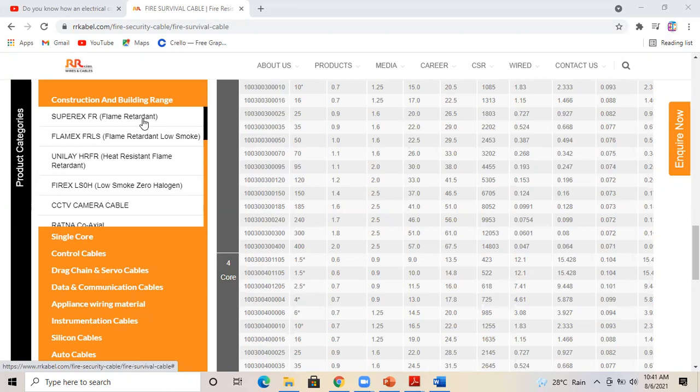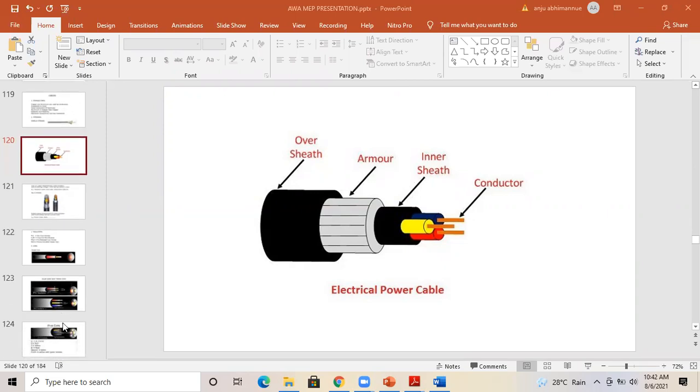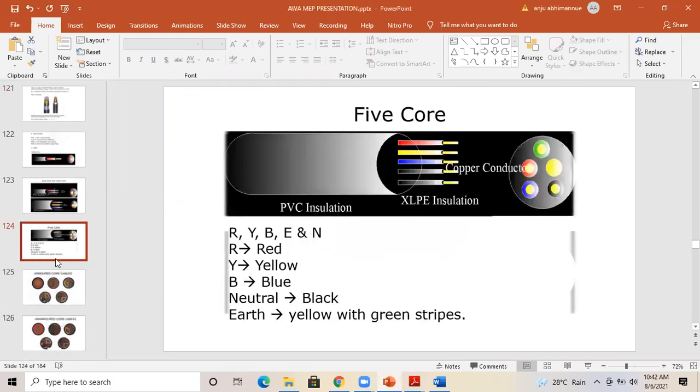Coming to the cable section, that is the basic structure. As I already told you, we can mention it in the AYFA format, or as I showed you in the Word format, that is PVC slash steel wire armored slash 2H slash copper. That is also a common practice to mention the cable. Okay, so what is actually the core?